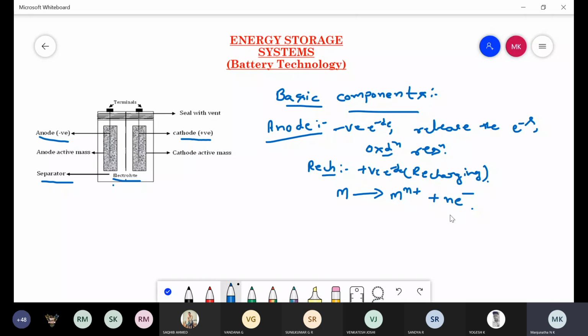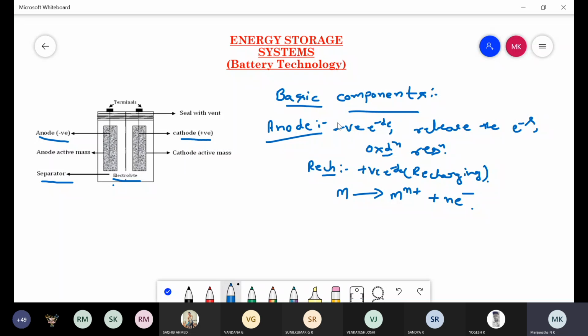Some rechargeable batteries undergo both charging and discharging processes. In rechargeable batteries, the anode acts as a positive electrode, that is a cathode, during the recharging process. This is the function of the anode.